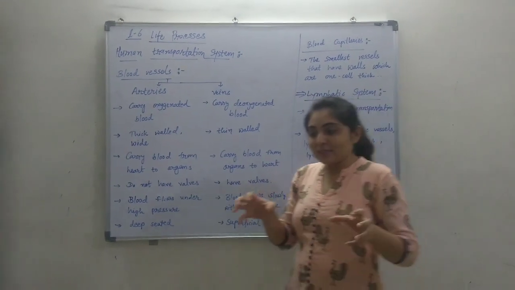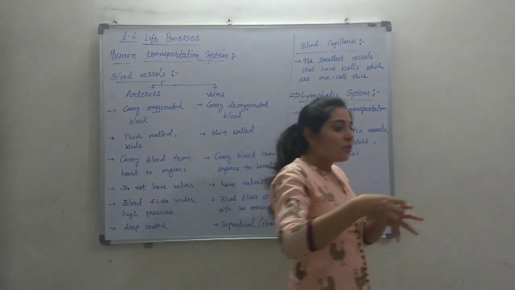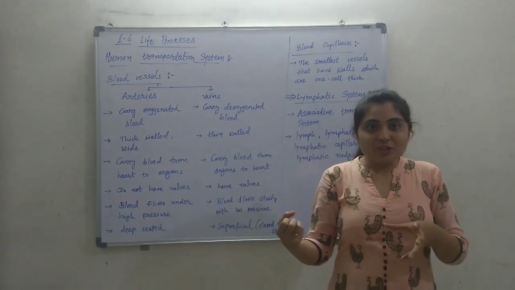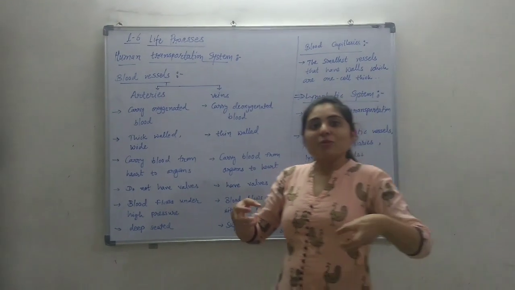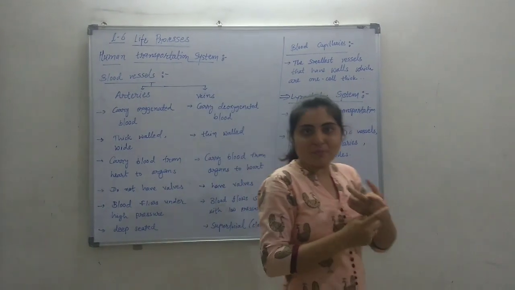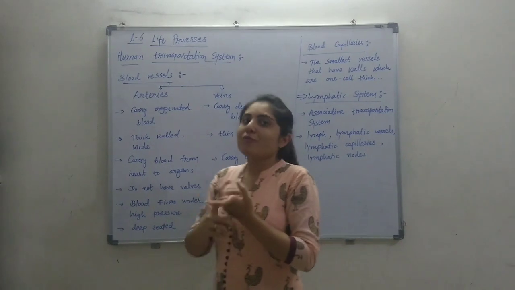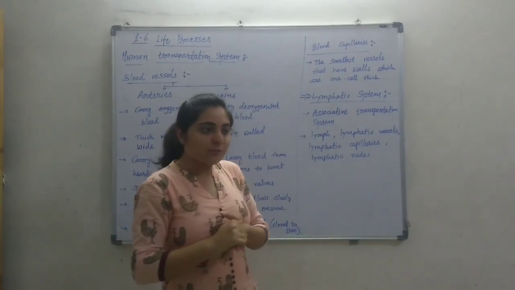All this liquid coming out from the arteries is colorless, and it mainly has the plasma, a colorless fluid, with some protein and fat added inside the fluid.